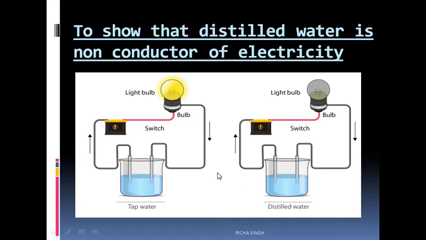Here the tap water, here the distilled water. You can see a difference here. In tap water, the bulb is glowing and the bulb is not glowing in case of distilled water. Why? Because pure water does not conduct electricity. Why is it not conducting? This is the question for you all. Try to find the answer and write in the chat box.